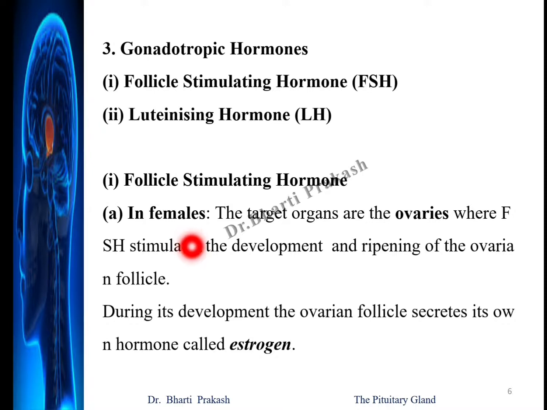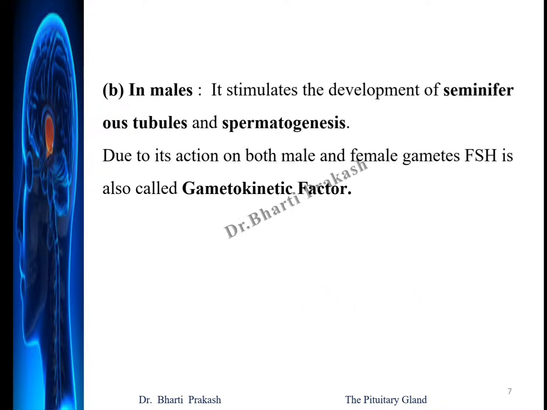In females, the target organs of follicle stimulating hormone are the ovaries, where the FSH stimulates the development and ripening of the ovarian follicle. During its development, the ovarian follicle secretes its own hormone, which is known as estrogen. Whereas in males, the follicle stimulating hormone stimulates the development of seminiferous tubules and spermatogenesis.